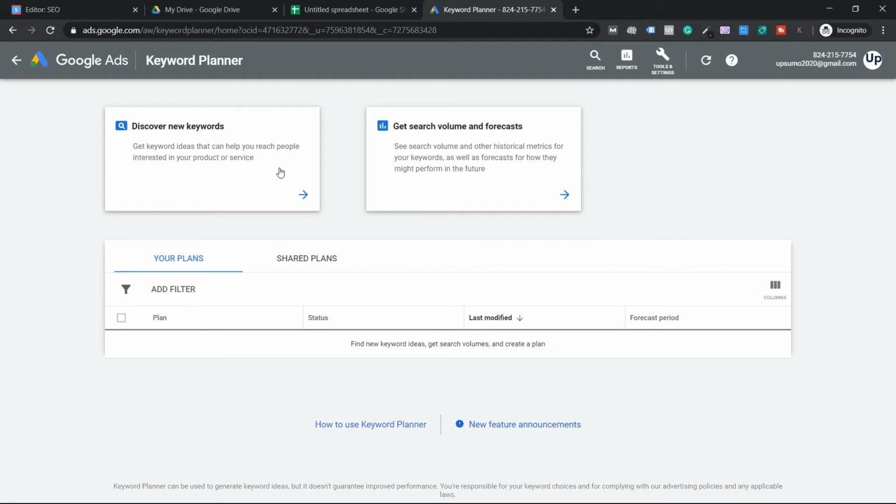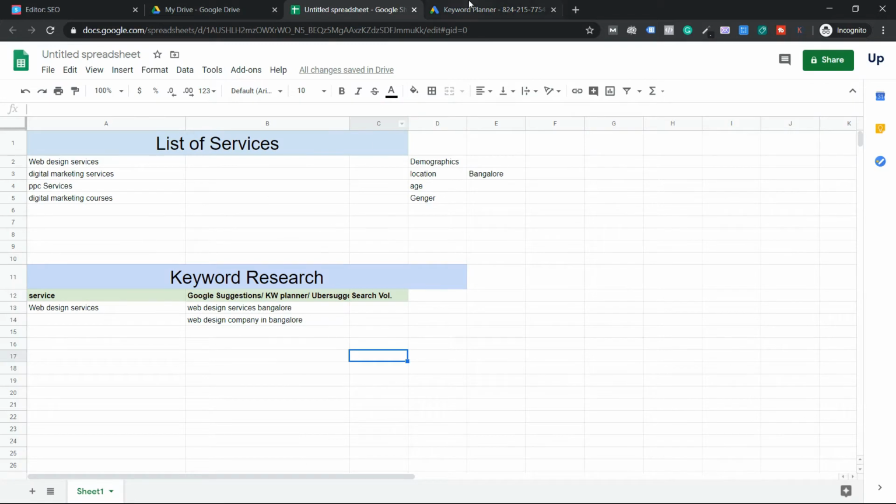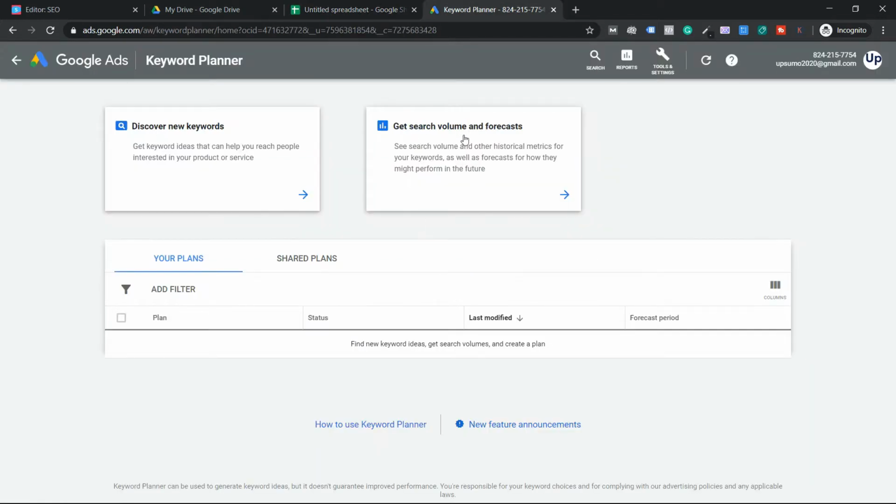Now we get two options here, guys. I don't have any keyword list. I have only two keywords, that's just a suggestion. Okay, I don't want to go for the second option. I'll go for find search volume and forecast. You don't get this, guys. If you want to get the exact search volume, you have to have a paid Google Ads account.